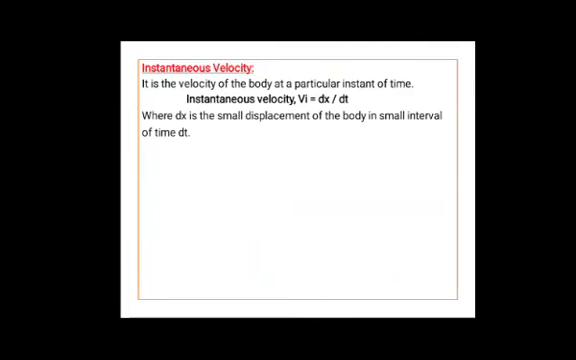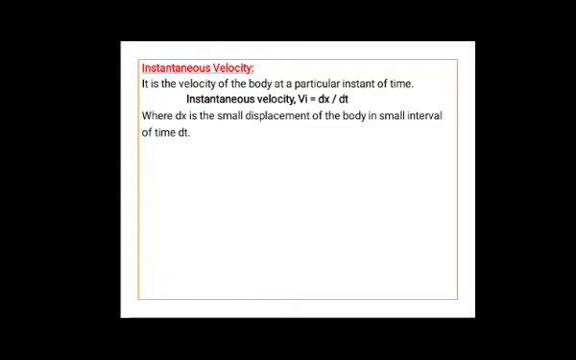This average velocity tells us how fast a body has been moving over a given time, but it does not tell us how fast it moves at different instants of time during that interval. So for that sake, again we are defining instantaneous velocity. It can be defined as the velocity of the body at a particular instant of time.